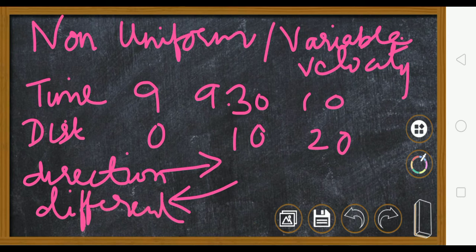Or direction may be same but distance will be different. Either of the two, either the distances or the direction, something will change, then it is known as non-uniform or variable velocity. Now we will see some examples of non-uniform velocity.